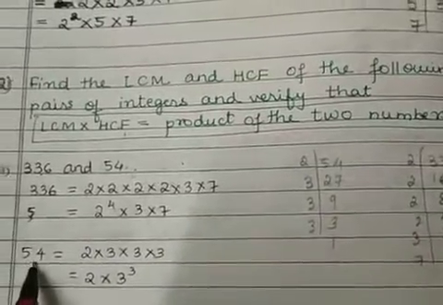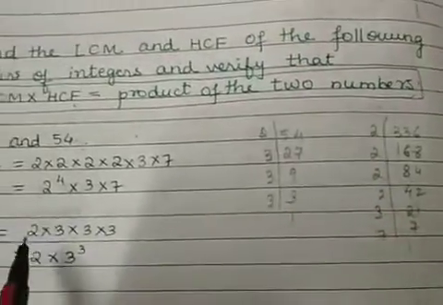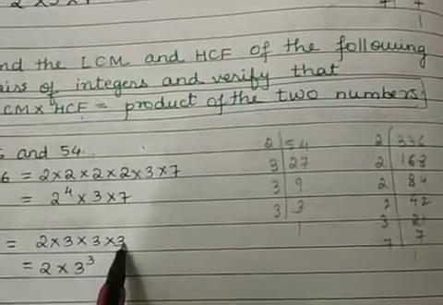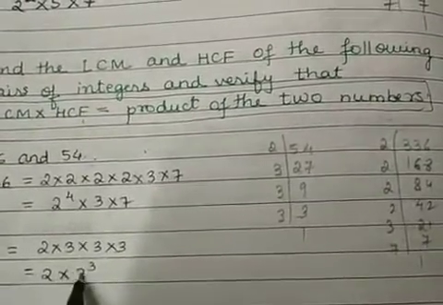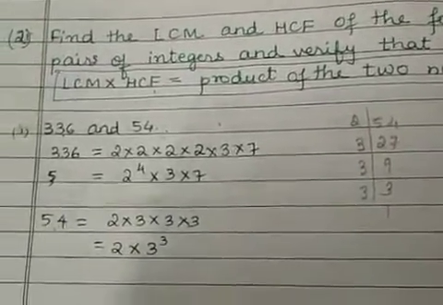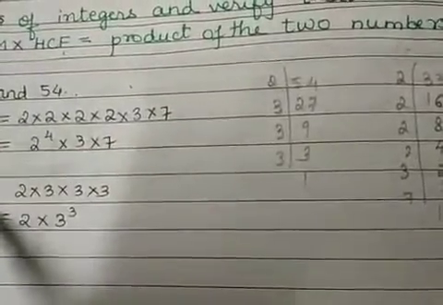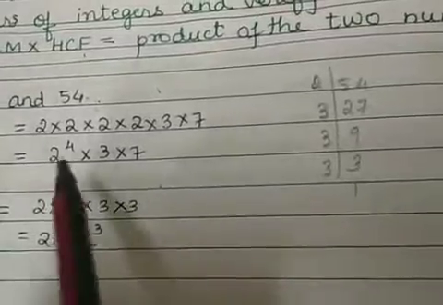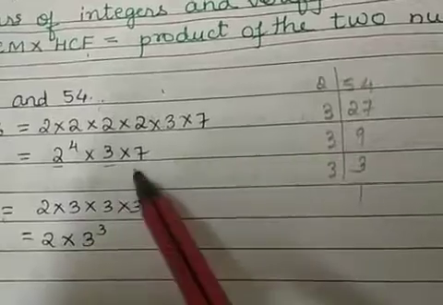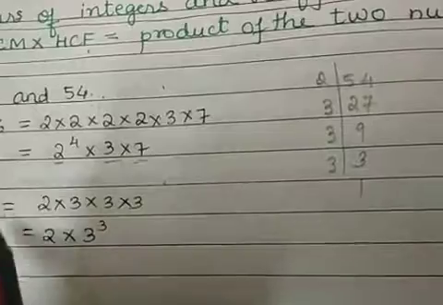Similarly, let us find the prime factors of 54. On finding, I get the prime factors of 54 as 2 multiplied by 3 into 3 into 3. This is equal to 2 multiplied by 3 raised to 3, because there are 3 3's here. Now the next step is, you look at the factors of both the numbers. You can see 2 is one of the factors, then you have 3 and 7, correct? So these are the three different factors of both the numbers.